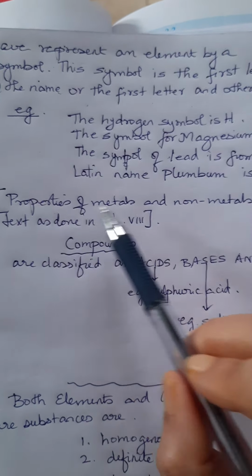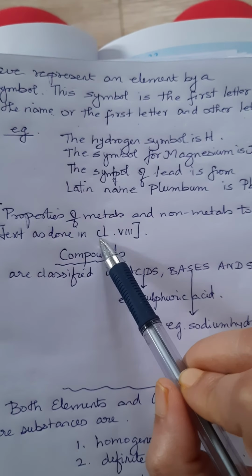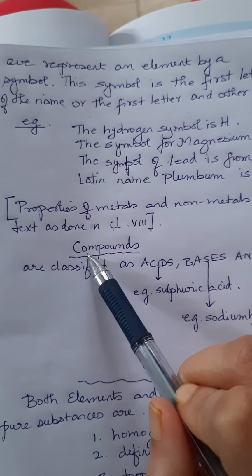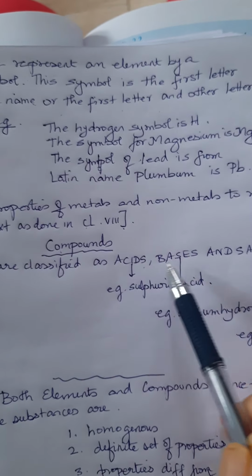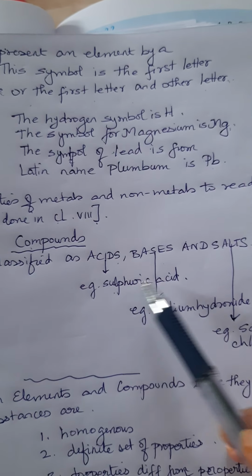Now, for the properties of metals and non-metals, we need to read from the textbook as it is already done in class 8. Now, compounds, I already told you, we can classify them as acids, bases, and salts. One example of an acid is sulfuric acid.